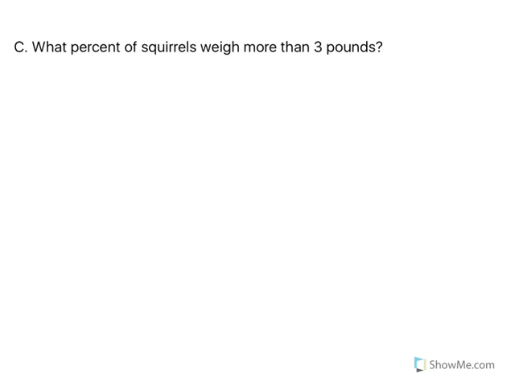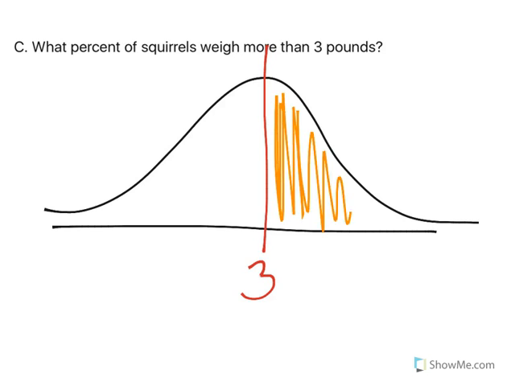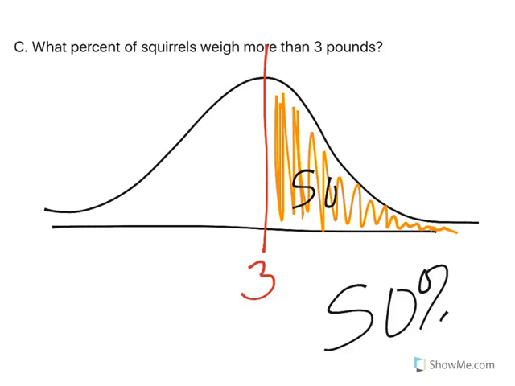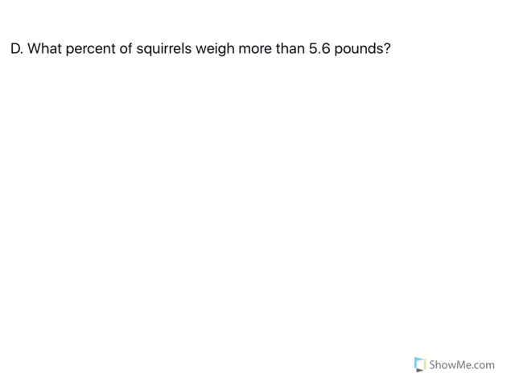What percent of squirrels weigh more than 3 pounds? Well, again, let's get our curve going. Man, I've got some good curves today. And the mean in the middle is 3. Well, I'm just going to stop there because it says more than 3 pounds. More than 3 is all of this, right? Shaded all the way down into the tail. And we know that the mean splits this exactly in half. So this half is 50%. 50% of squirrels will weigh more than 3 pounds.